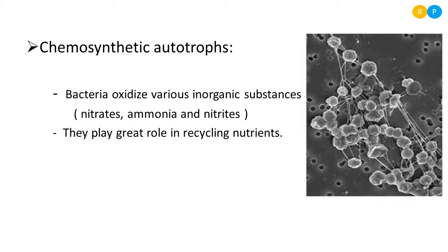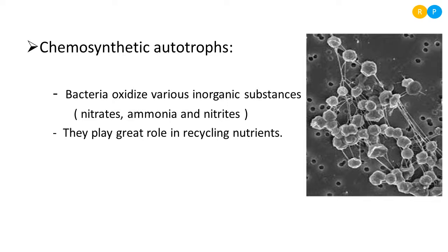The chemical may be nitrates, or ammonia, or nitrites. So these chemicals are oxidized by the members of chemosynthetic bacteria. So when they are oxidizing these chemicals, they will get energy. So that energy is utilized by the bacteria to synthesize their own food material.